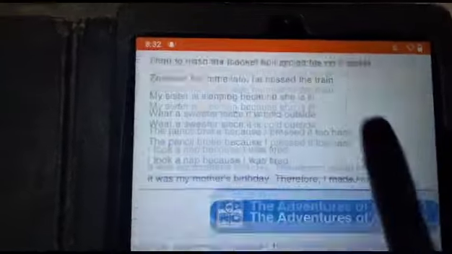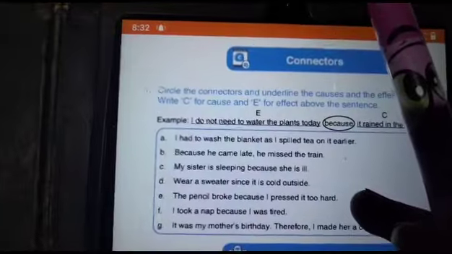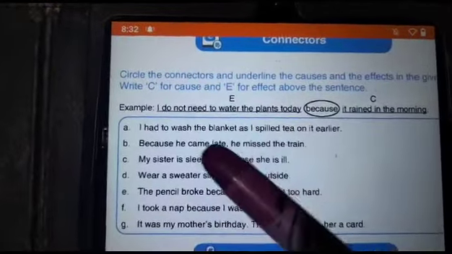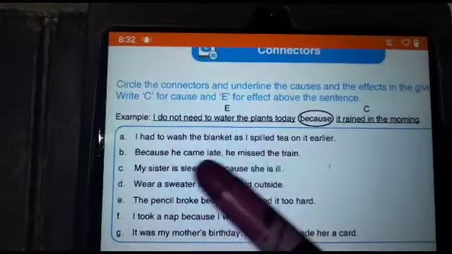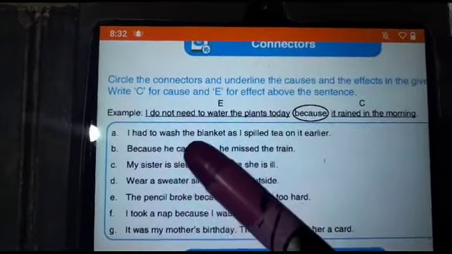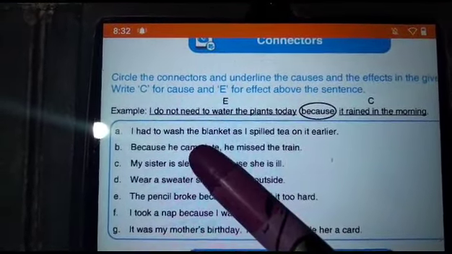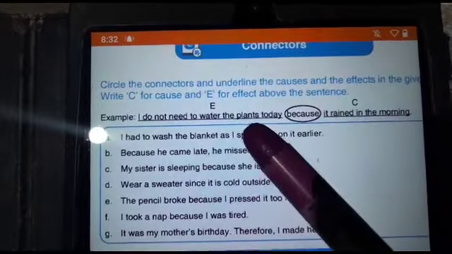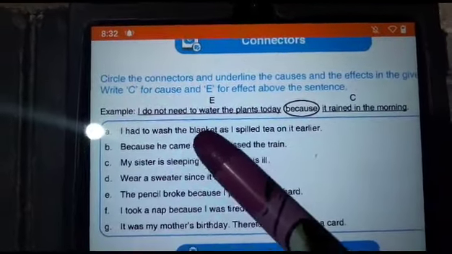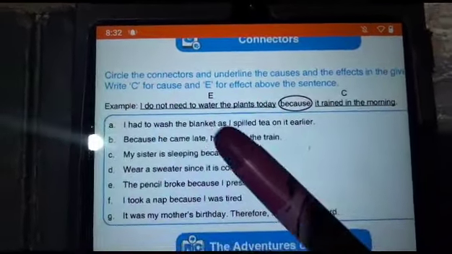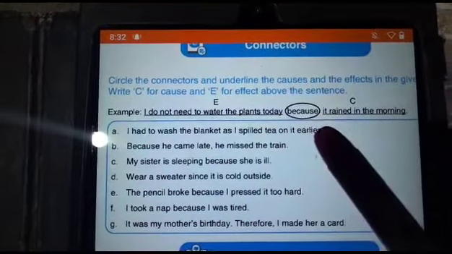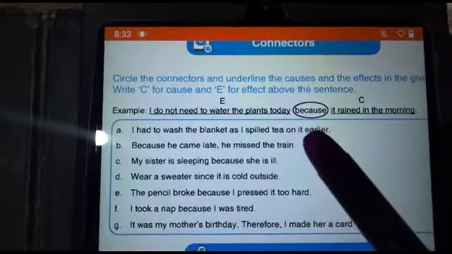As is the connector. So you have to circle this. As is the connector. I had to wash the blanket. So is this an effect or a cause? Nice. I had to wash the blanket. It is the effect. It is the result of an action. I spilled tea on it earlier. So this is the cause.